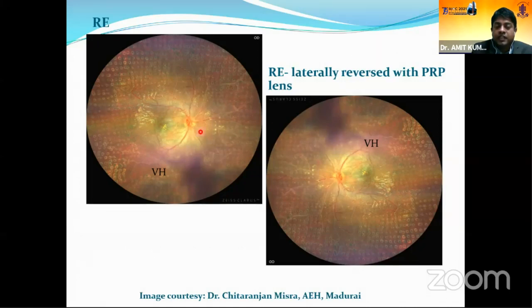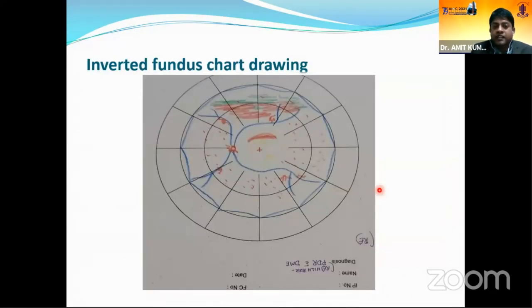So for the right eye of the patient, the macula will be seen on the nasal side of the patient once we put the laser lenses. To avoid any confusion during the lasers, we can have a pre-drawn fundus chart or a photograph on our mobile phone, turn it upside down and keep it in front of you. Then any confusion during laser about the quadrants, you can always have a look at the chart in front of you or the mobile phone and then continue your laser.